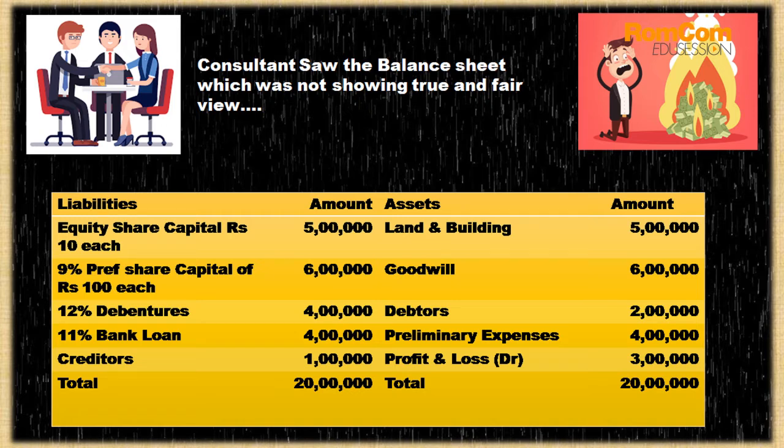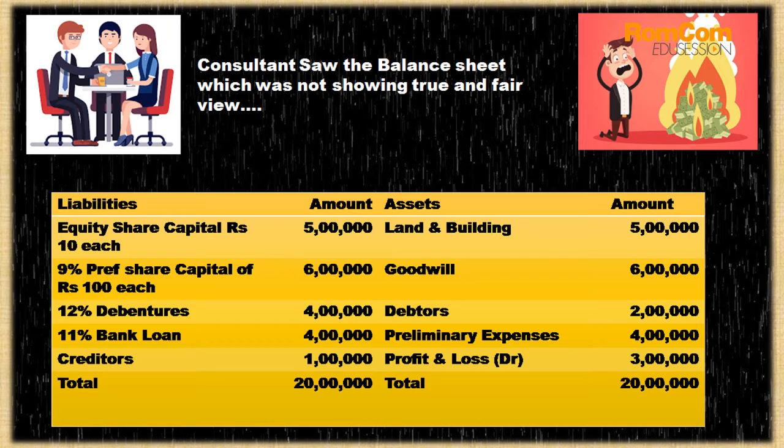So this writing off of assets, or redrafting or reframing of the balance sheet, is nothing but the concept of internal reconstruction. From this we can be very clear that internal reconstruction is a corporate restructuring strategy where we redraft and reframe the financial statement in a systematic manner so that the true and fair view of the company's financial statement can be revealed.